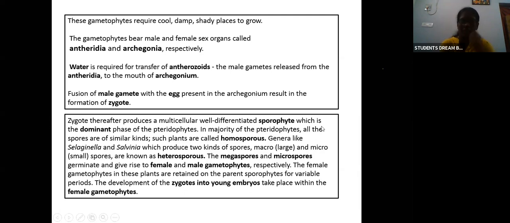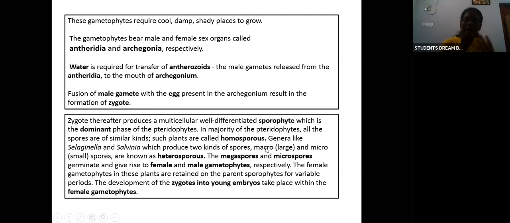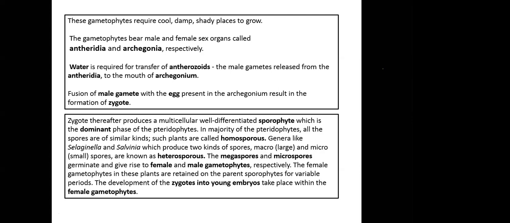In the majority of pteridophytes, all the spores are of similar kind. Such plants are called homosporous. If all the spores are of the same type, homo meaning same, it is homosporous. For example, in Selaginella and Salvinia, the spores will be of the same type, and that is called homosporous. And sometimes it will be heterosporous. Heterosporous means they have a macrospore and a microspore, two types of spore. One is large and one is small. One macro, large, one micro, small, is known as heterosporous.